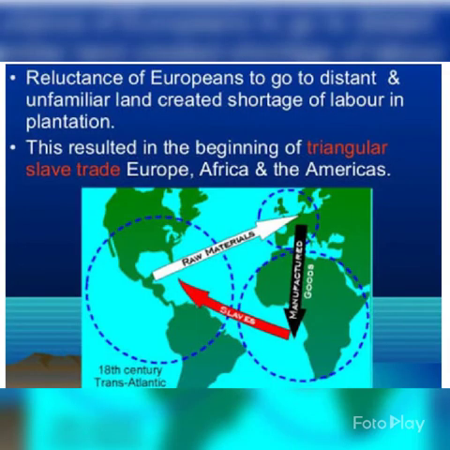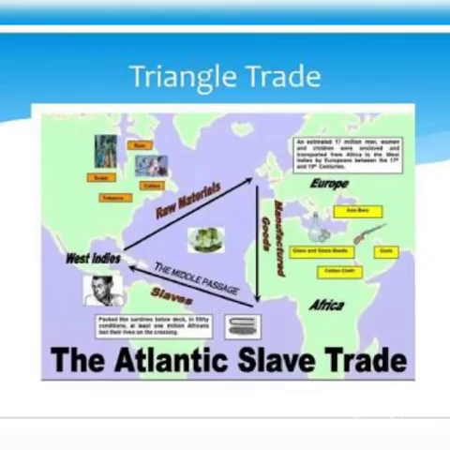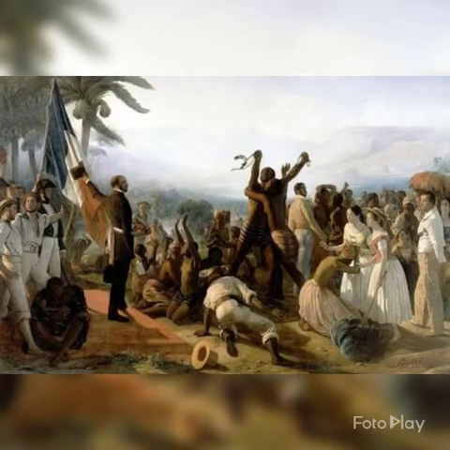This resulted in the beginning of the triangular slave trade between Europe, Africa, and the Americas. These were different continents that traded in slaves, and in this way they solved their problem. The slave trade began in the 17th century. It was known as triangular because it was between three different continents: Africa, Europe, and America. They make a triangular shape, and that's why it is known as the triangular slave trade. It came about to solve their Caribbean plantation problems.